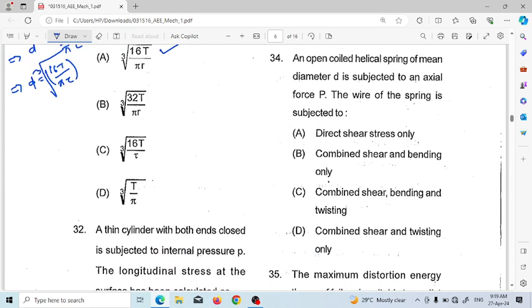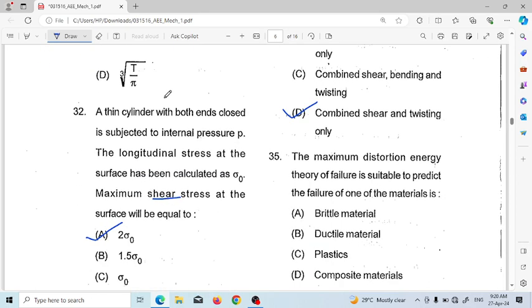Next, question number 34. An open coiled helical spring of mean diameter D is subjected to an axial force P. Then the wire of the spring is subjected to. Options are direct shear only, combined shear and bending, combined shear, bending and twisting, and combined shear and twisting only. So a helical spring is subjected to combined shear and twisting only. Option D is the correct answer.